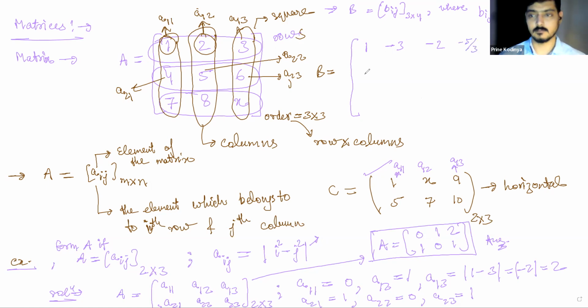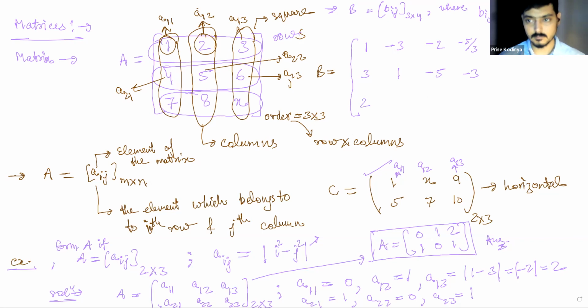Now B21 would be 3. B22, 1 again, because i is equal to j. B23 would be minus 5. B24 would be minus 3. B31 would be 2.